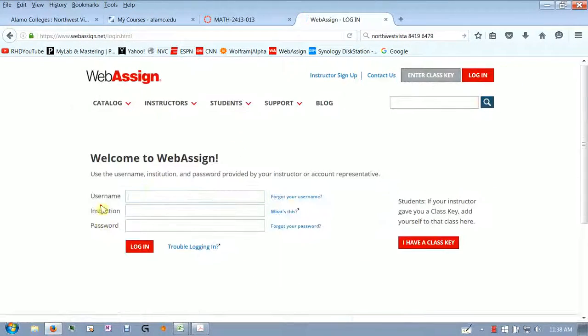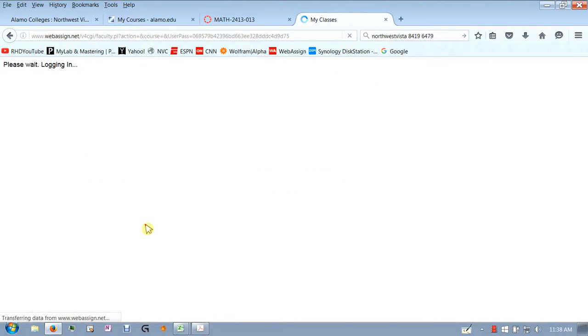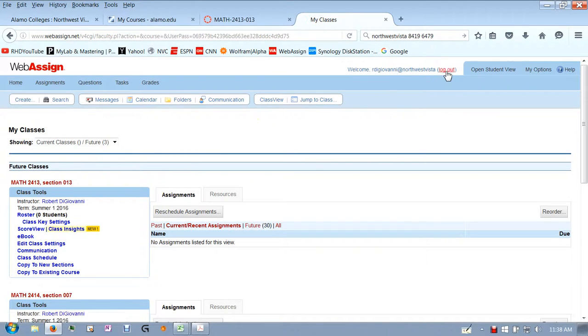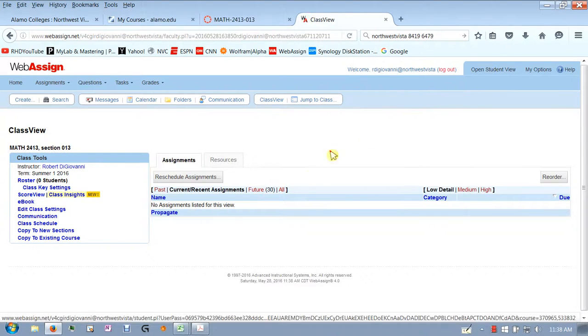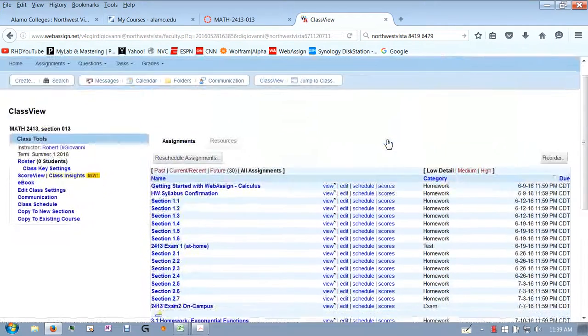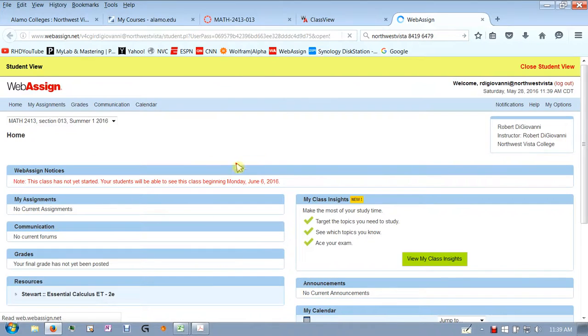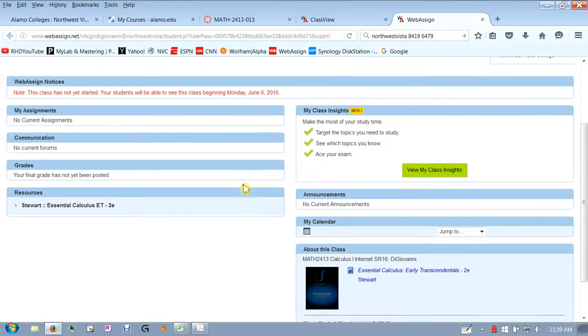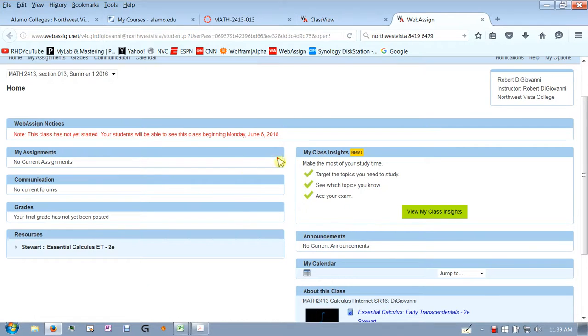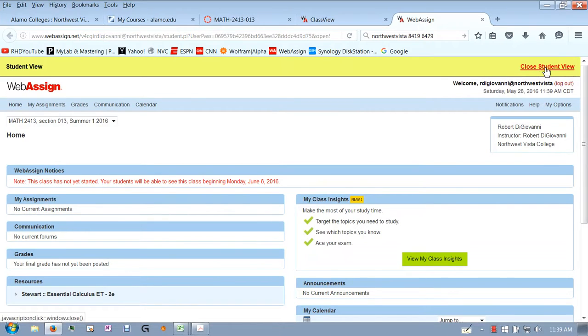What I'm going to do is log in right now and show you what it looks like. Keep in mind this is going to look a little different because I'm the instructor. Let me go to your class here, and I'm going to open this in student view and look at all the assignments. Okay, those are all your assignments. Let me see student view. It's probably not going to let me look at the assignments because they're in the future. But when you get in, this is kind of what it'll look like, and your assignments will appear here, and that's what you'll click on.